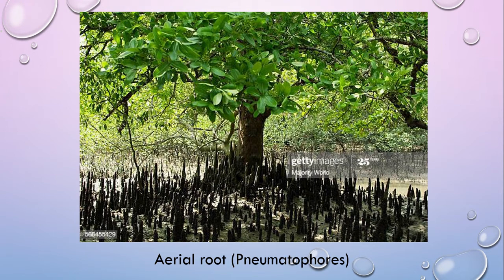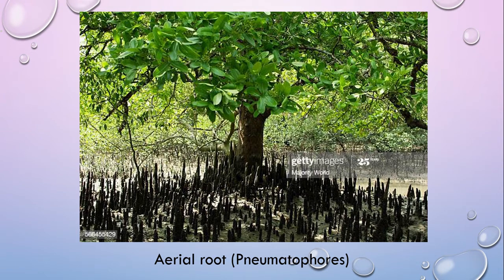Sometimes you can get a question like this: what is the special characteristic of a mangrove forest? Then you have to answer this question: most of the plants of this forest have upward facing aerial roots through which they can take oxygen for respiration.